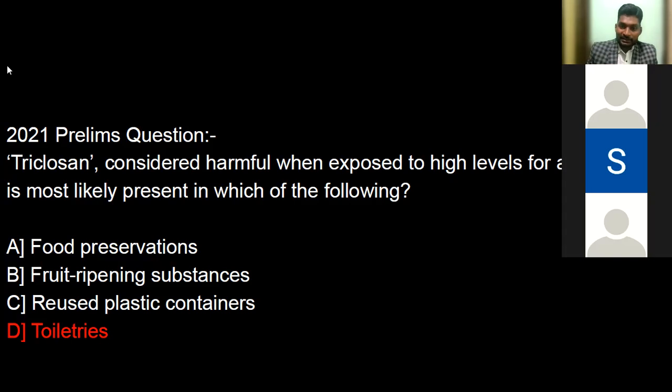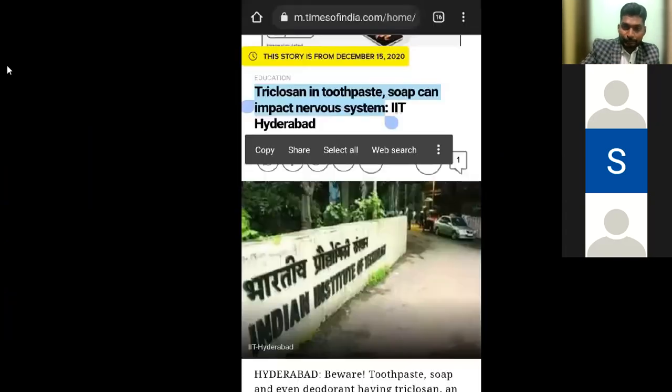I'll share a very interesting piece of news with you guys. Medha, can you just read out the highlighted section here? Triclosan in toothpaste, soap can impact nervous system. Impact nervous system. Okay. Does this follow from the same rule that we have seen? Now, this is a 2021 prelims question, a real exam question. Rule number 1 that we read.